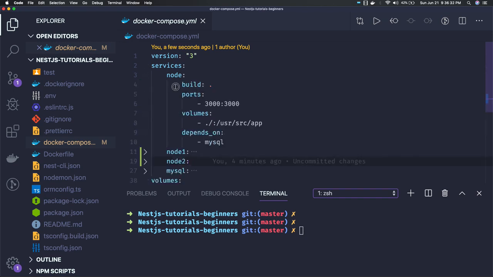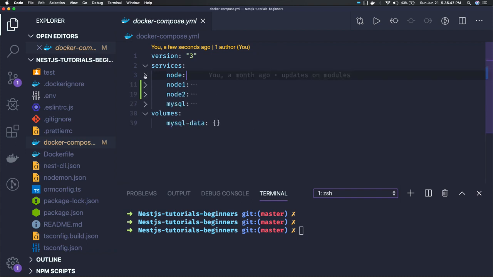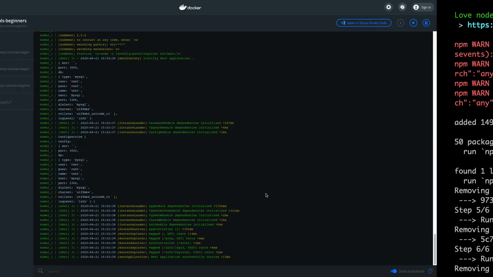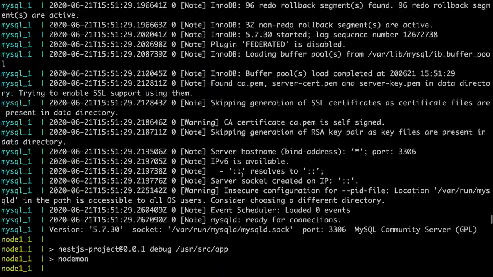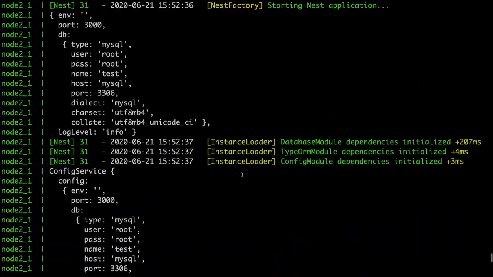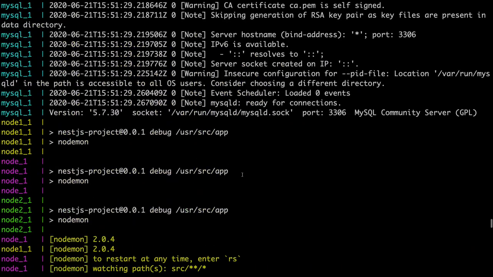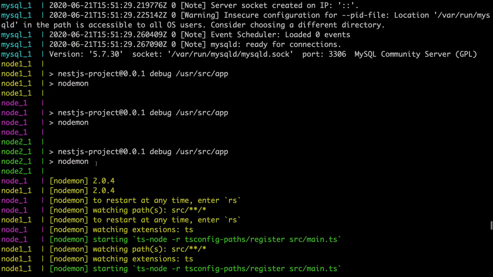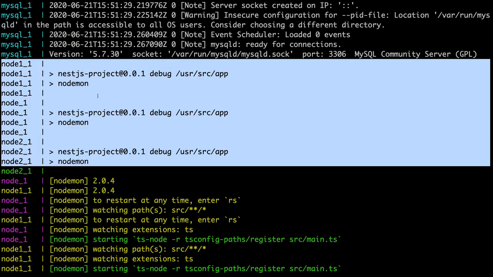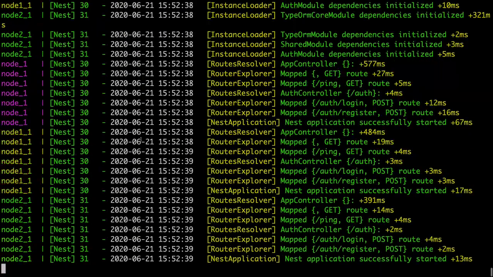These services require a Docker Compose file, the port binding, volume binding, and depends_on, because the Node.js services depend on MySQL. Until MySQL is up, your Node.js container will break, because we are connecting to MySQL in the Node.js while starting up the application, right? So if you try to see our logs, here you can see all the three services are coming up. Let me show. Yeah, these are the three different services pointing to the same code base, and all are up,